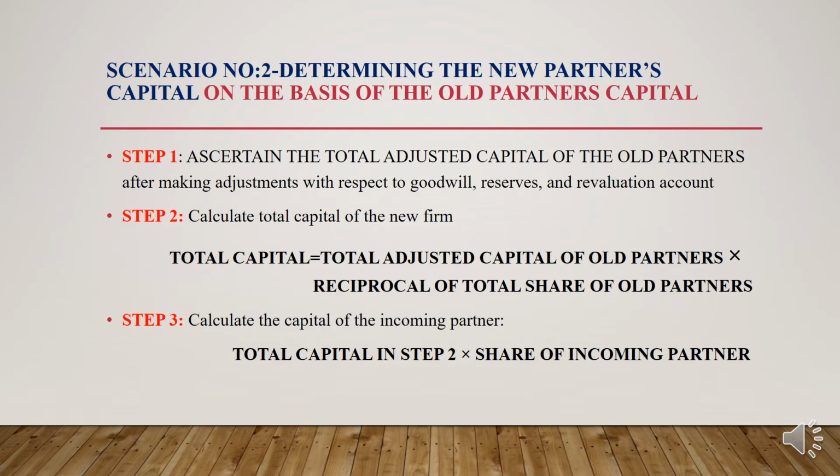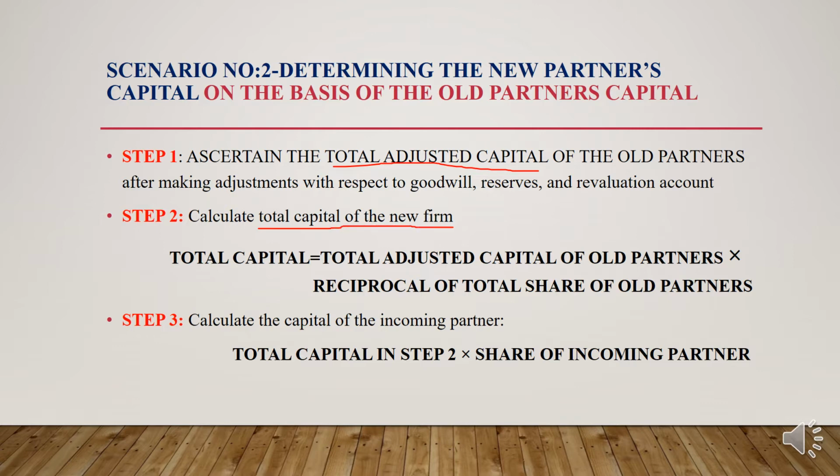Today we are moving to the second scenario, that is determining the new partner's capital on the basis of the old partner's capital. Here the first step you need to do is ascertain the total adjusted capital of old partners. Total adjusted capital is ascertained after making all the adjustments with respect to goodwill, reserves, revaluation account and whatever it is. And the second step is you need to find out the total capital of the new firm.